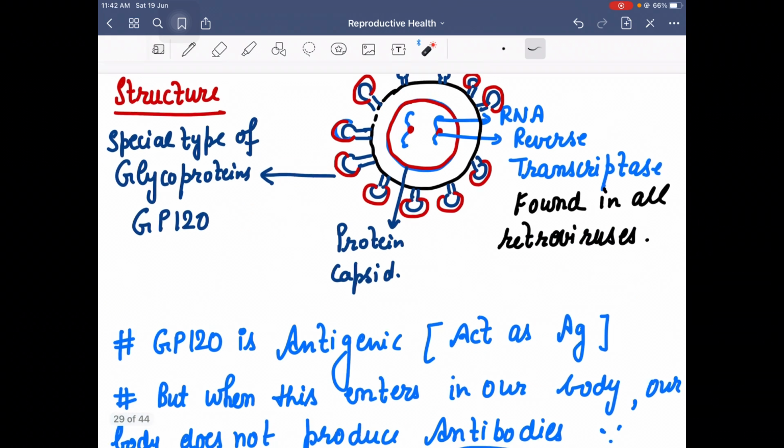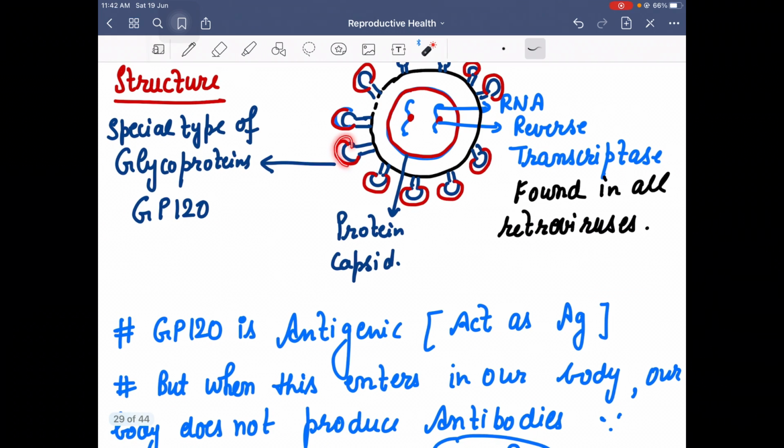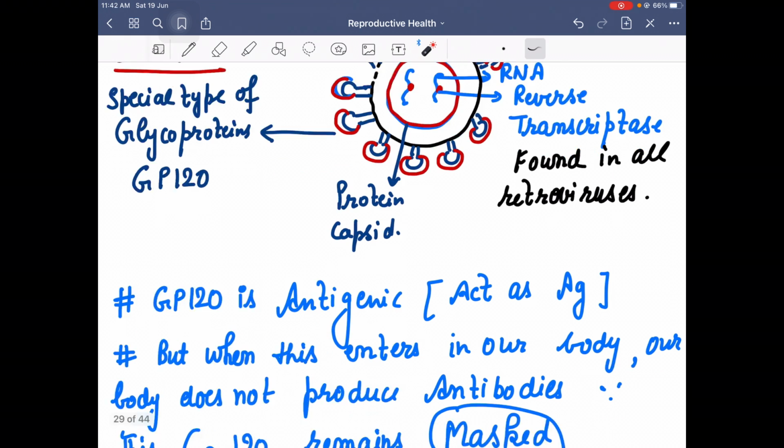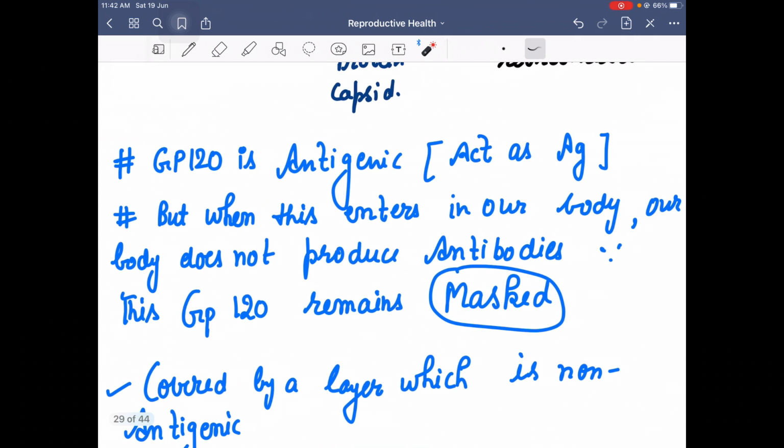So this GP120 also is masked with another layer. That is the reason when this virus enters our body, it does not recognize this outer antigen and it does not produce antibody.